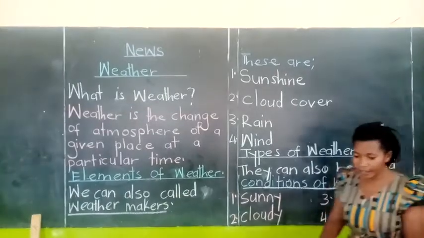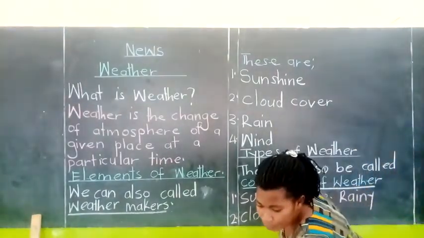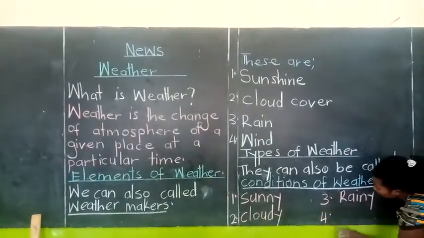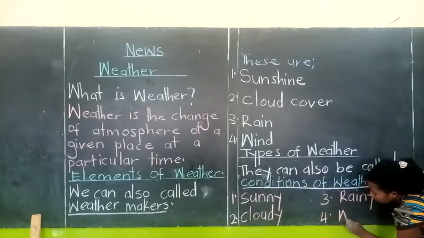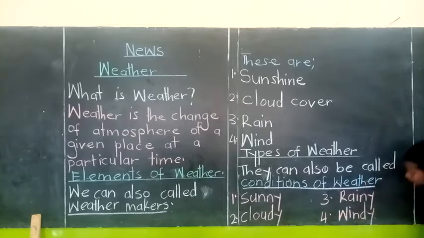The last one, the fourth type of weather, is windy.